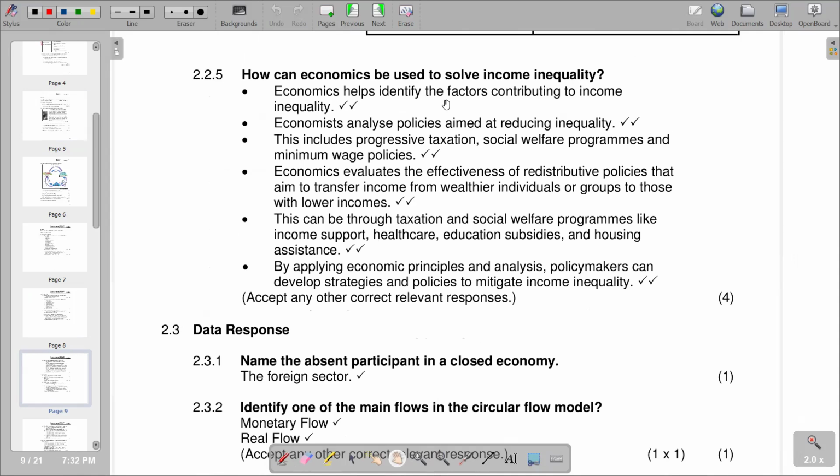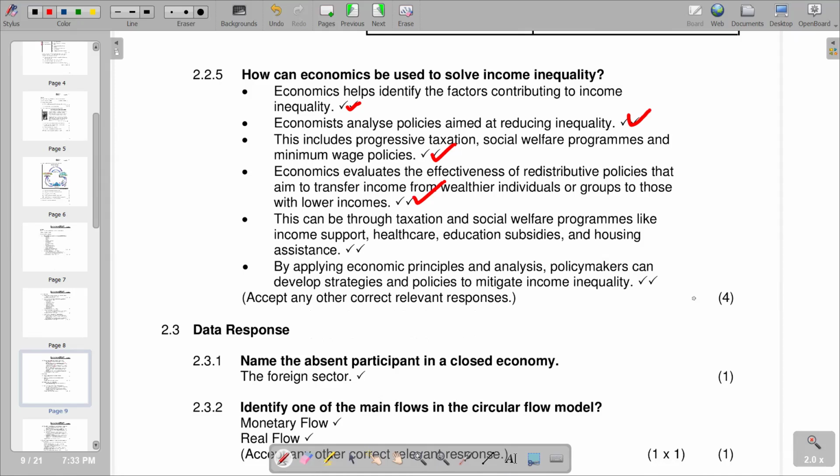Economics helps identify the factors contributing to income inequality is our first point. And also our second point, economists analyze policies aimed at reducing inequality. This includes progressive taxation, social welfare programs, and minimum wage policies. And we are talking about economics evaluates the effectiveness of redistributive policies that aim to transfer income from wealthier individuals or groups to those with lower income. So these are the explanations that you can put.